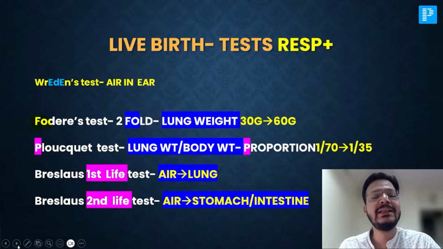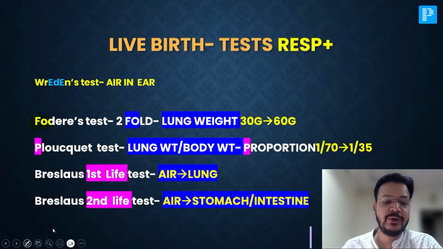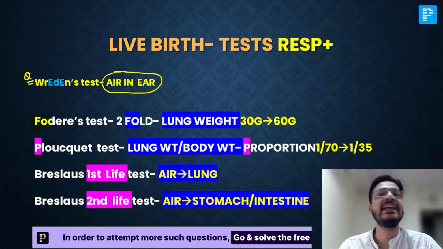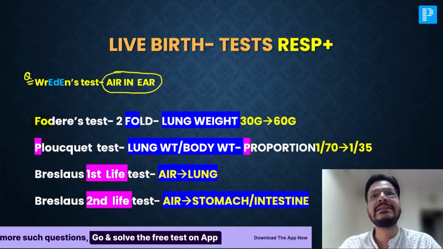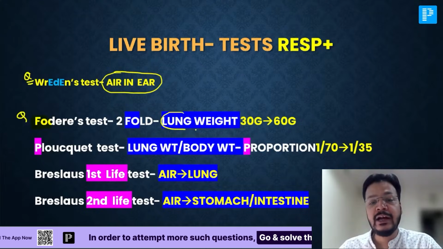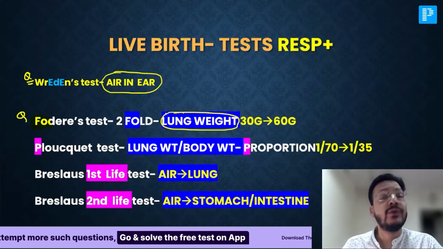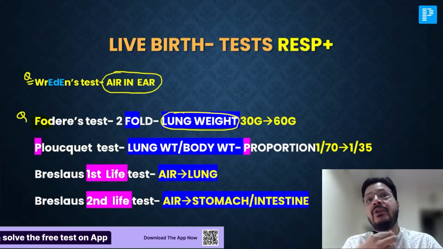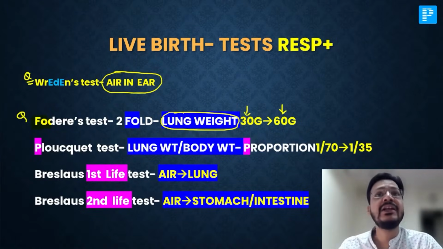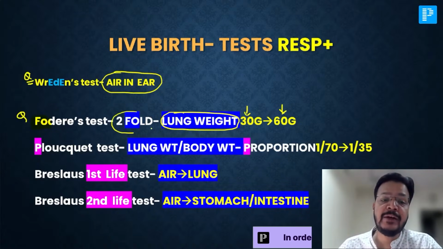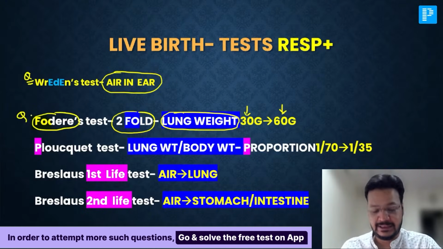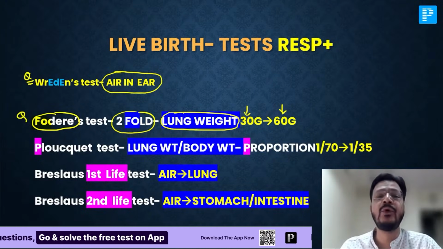Okay, sir, what are the tests for live birth? First test, very beautifully explained. Radine test is a test of air in the ear. So Radine has E and E. If air in the ear is present, it's a Radine test positive. Second test, Fodere test is a test of lung weight. For no respiration, the lung weight is 30 gram. For respiration present, the lung weight is 60 gram. That is twofold. What is a wonderful trick here? Fold for Fodere test. If your lung weight becomes twofold, it's a Fodere test.